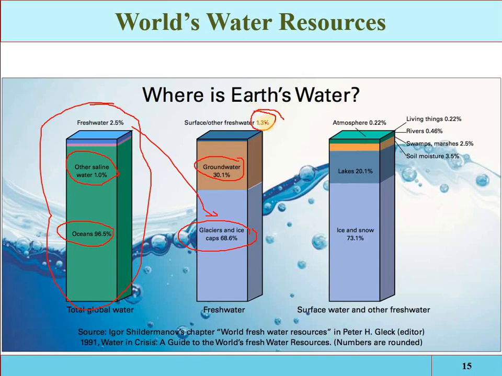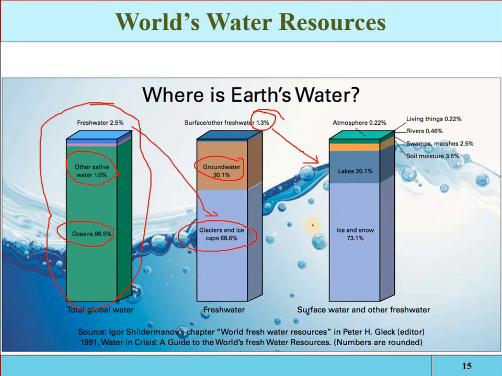See, if you take 1.3% of this 100%, it will be less than 0.002%. Now in these 1.3%, this water is available, extractable and utilizable. 1.3% of 2.5%. Now 73.1% of the 1.3 is available in the form of snow and ice.